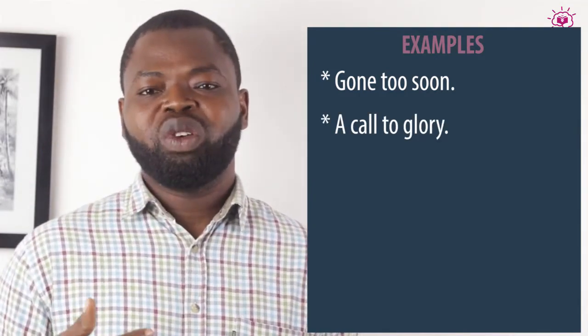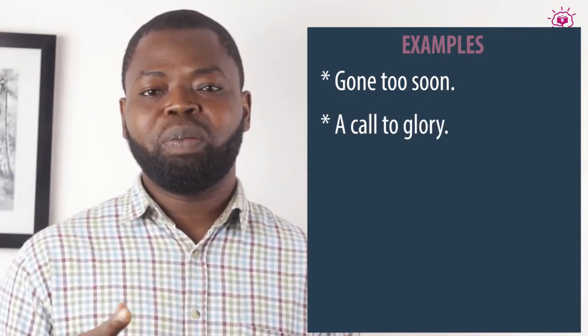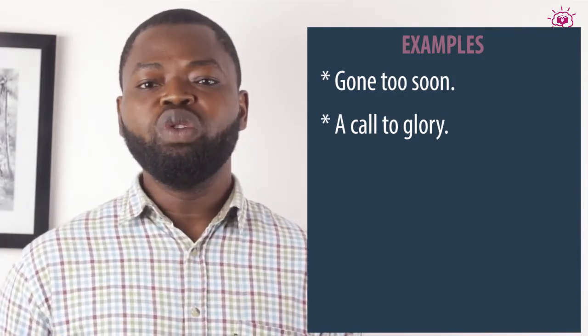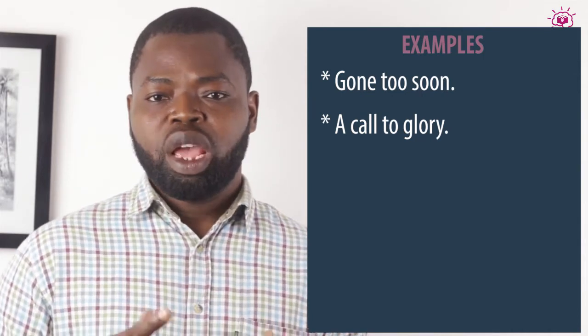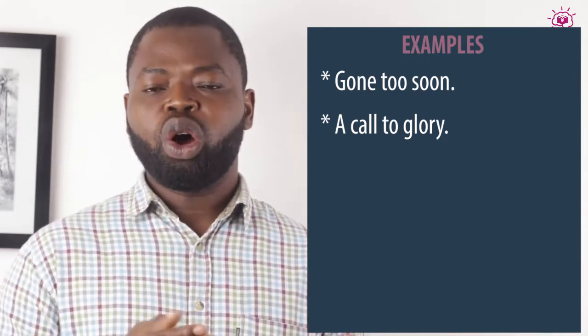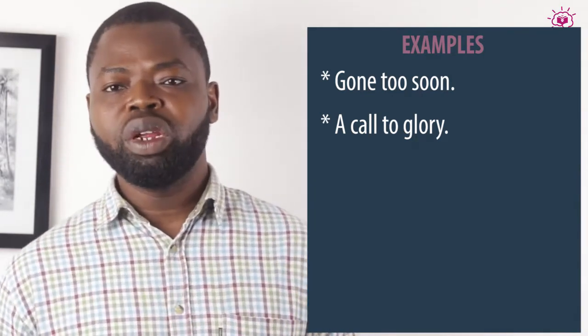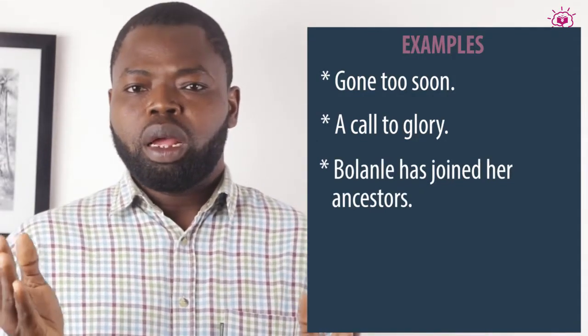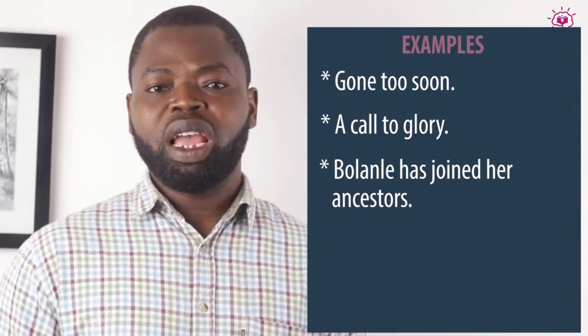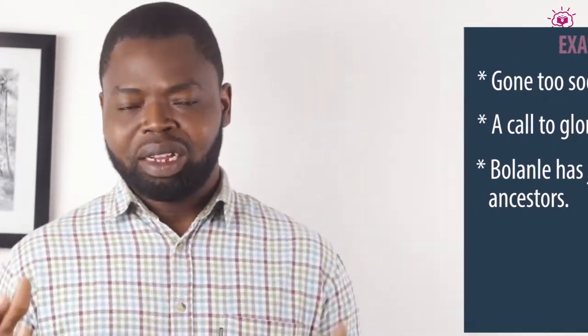Now, all that is just an attempt to temper the harsh reality of losing a loved one. So all those expressions are euphemisms at best. Gone too soon, a call to glory, Bolanle has joined our ancestors. Now, that is a less harsh way of saying Bolanle has died.